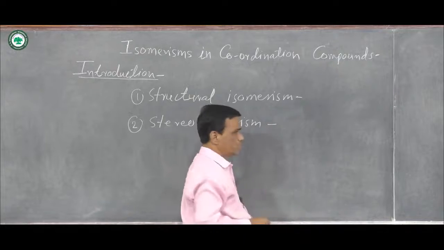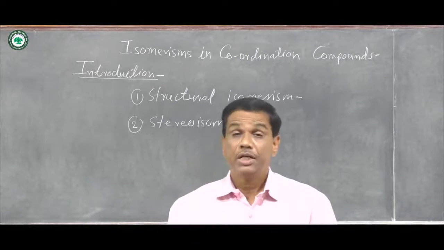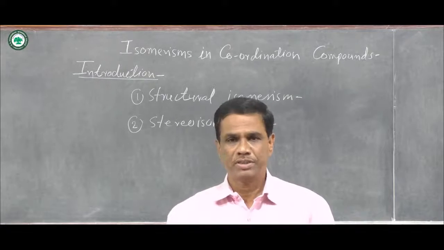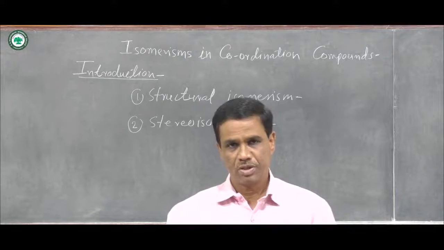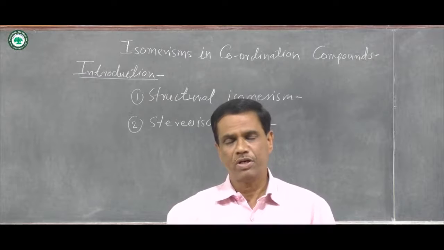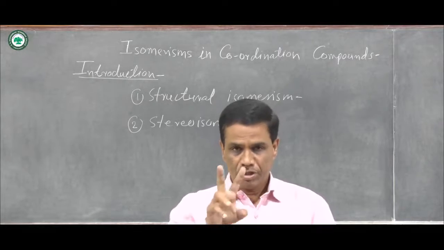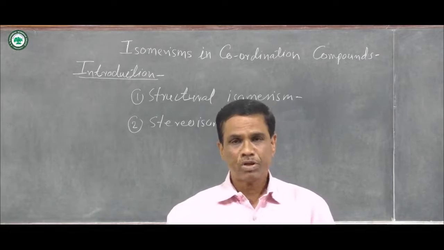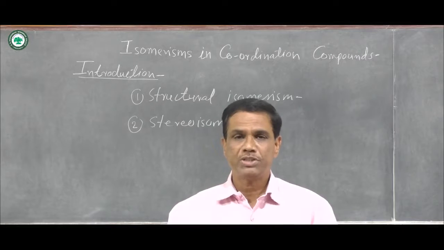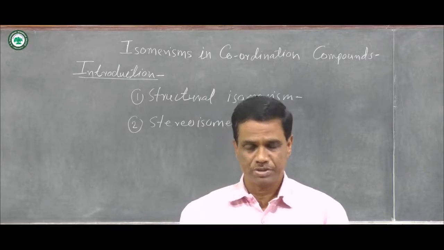In stereoisomerism, the arrangements of atoms or groups in space are different, and these isomers are known as stereoisomers, and that phenomenon is known as stereoisomerism. In stereoisomerism, there are two types of isomers. One is known as geometrical isomers and second is optical isomers.